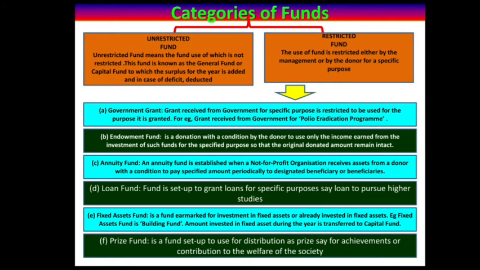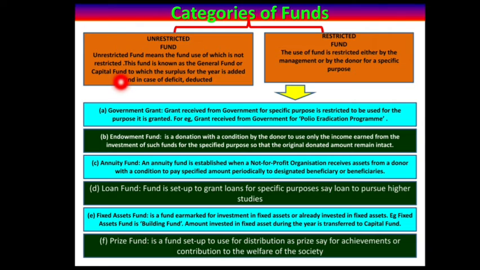Now let us discuss the categories of fund. Students, there are two categories of fund. The first one is unrestricted fund and the second one is restricted fund. Unrestricted fund means the fund, use of which is not restricted. This fund is known as general fund or capital fund.